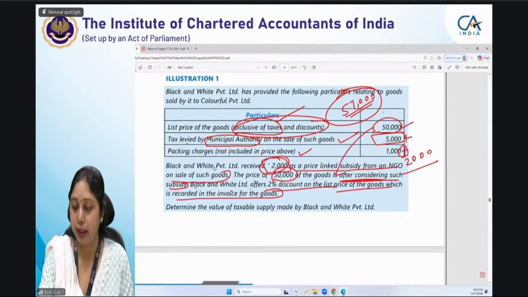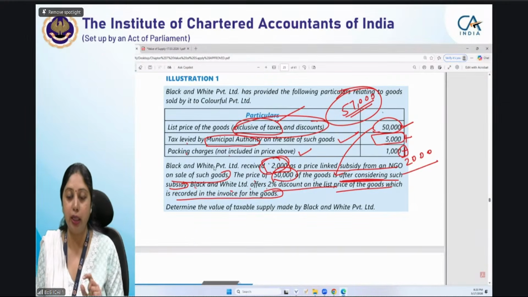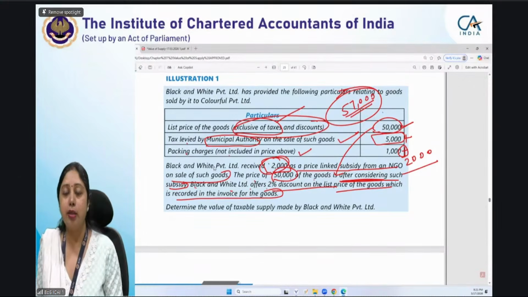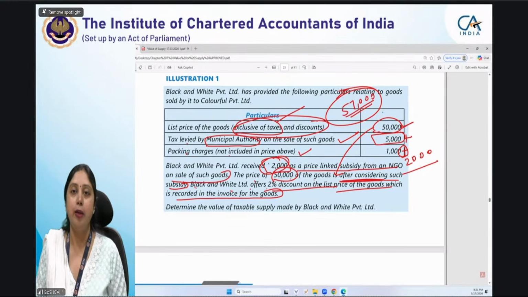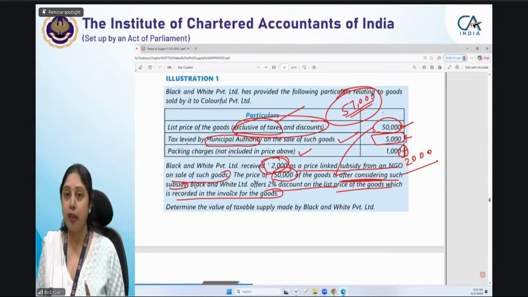Had it been mentioned that in this price of 50,000 subsidy has not been considered, please mind it, this will help you in more questions. If in this question it had been mentioned that 2,000 rupees subsidy received from NGO, price linked subsidy, not considered in the above price or not deducted from the above price, then what will you do? Quickly tell me in the chat box. This question mentions it is considered in the above price of 50,000, but if it is mentioned in the question that this subsidy has not been deducted or has not been considered while arriving at the 50,000 rupees value, then will you again add 2,000 subsidy or not? Yes or no?